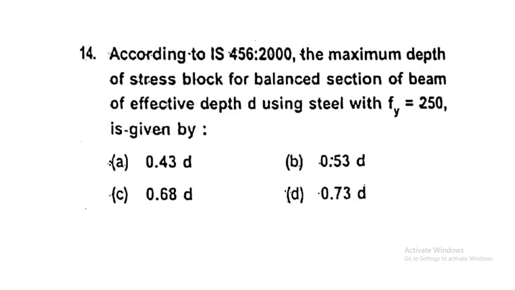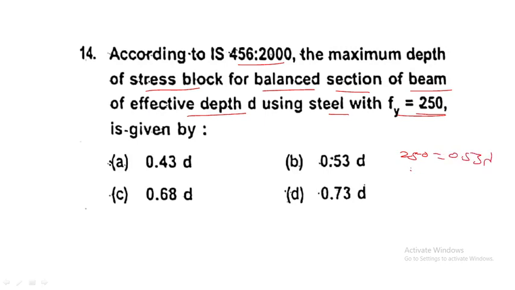Next question. According to IS 456, the maximum depth of stress block for a balanced section of a beam of effective depth using steel with Fe 250 is given by what? What is the value? For 250, it is 0.53D.